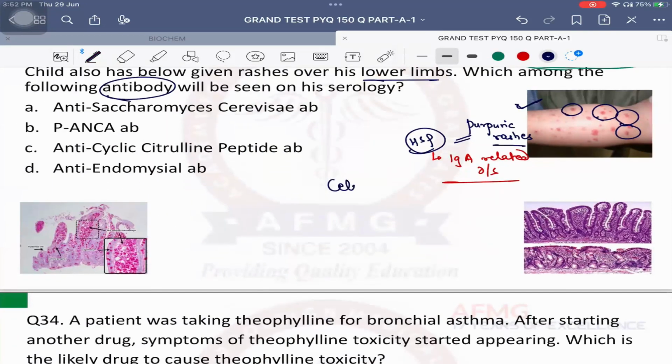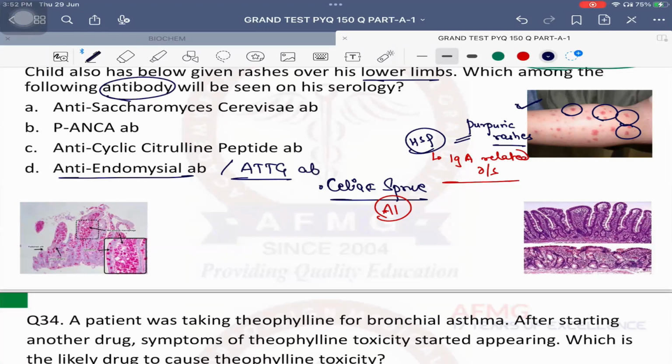Celiac sprue. Okay, and is celiac sprue an infective or an autoimmune condition, guys? Autoimmune condition. That means it is due to formation of antibodies, which will damage the duodenum of the patient. Usually these antibodies are of two types. One is IgA anti-endomysial antibody, and the second is anti-tissue transglutaminase antibody. Okay? So IgA anti-endomysial and anti-tissue transglutaminase (ATTG) antibodies are the two important antibodies seen in cases of celiac